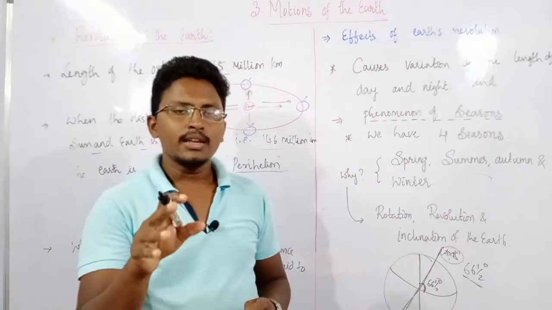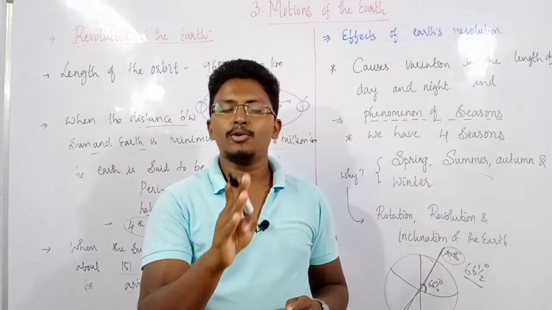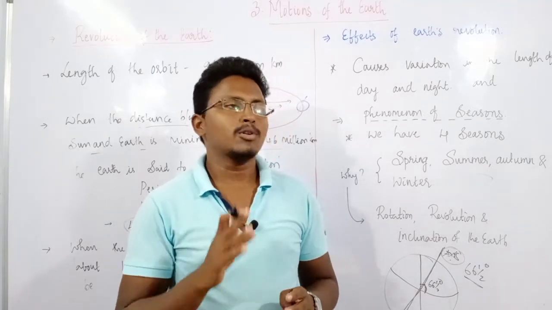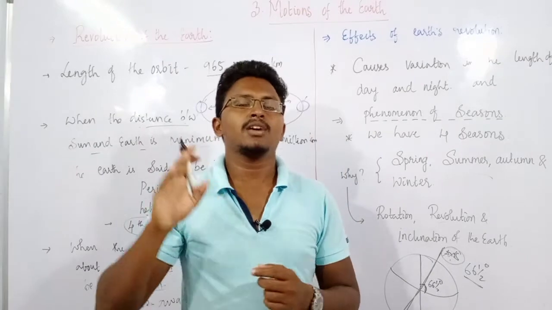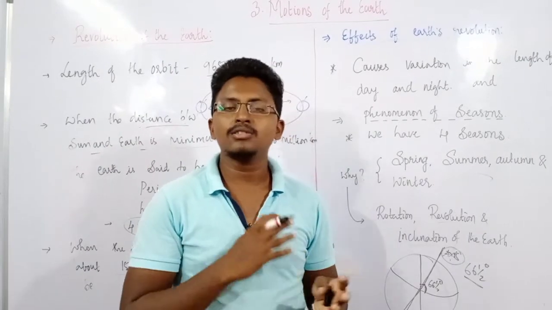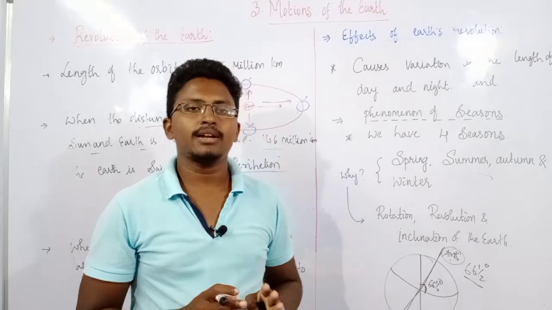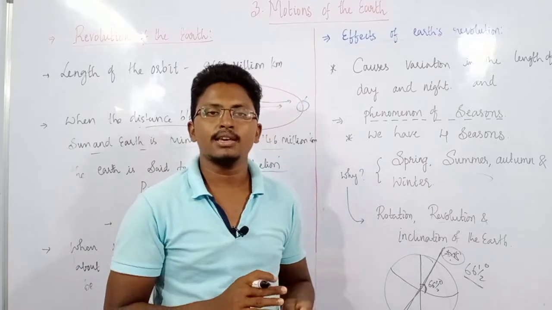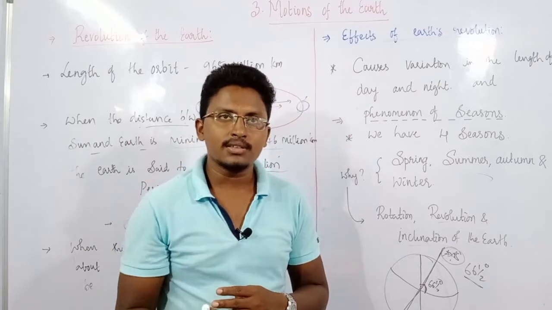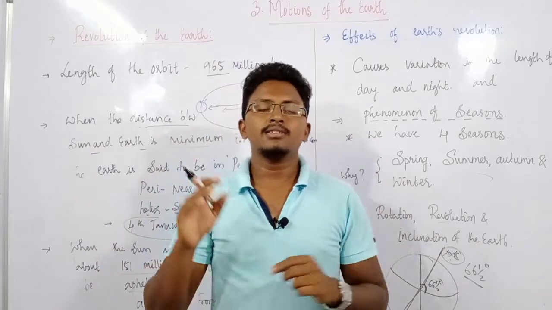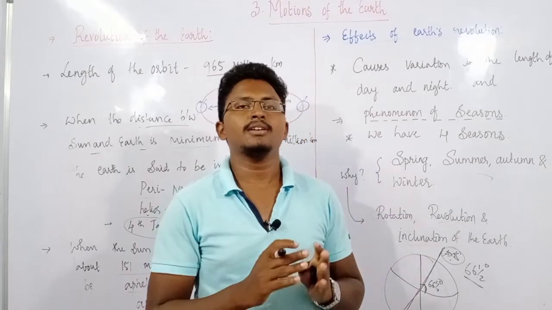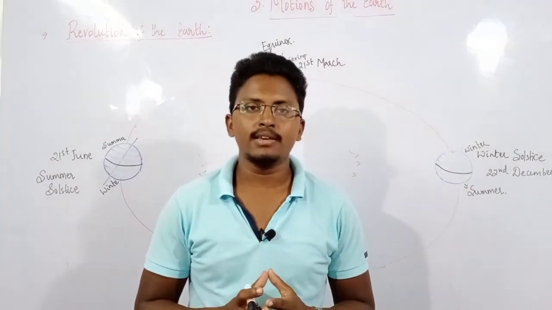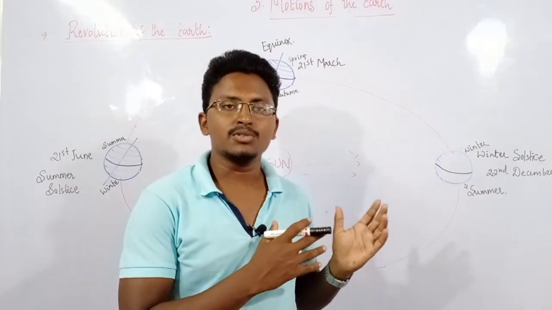Next we will also see some of the four important days in a year. Because of the revolution of the earth, we have mainly four important days which happen in a single year. So next we will discuss these four important days and why they happen, and we will also discuss the length of the day and the length of the night during these different days and seasons. Let us discuss those four important days in a year and the different positions of the earth.